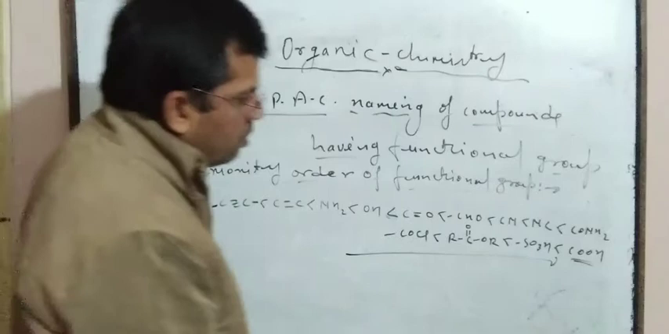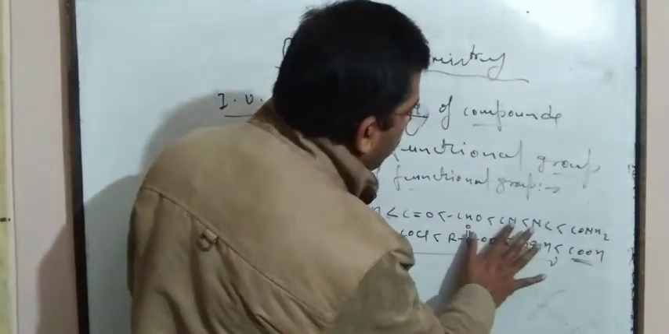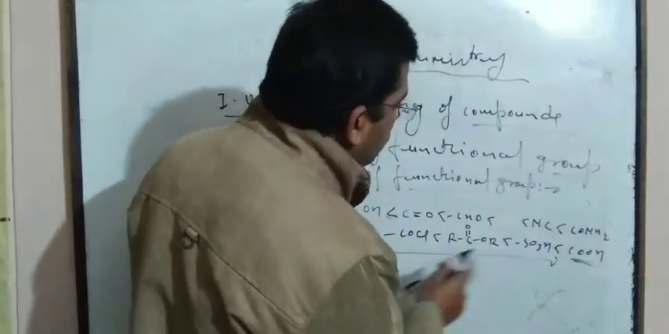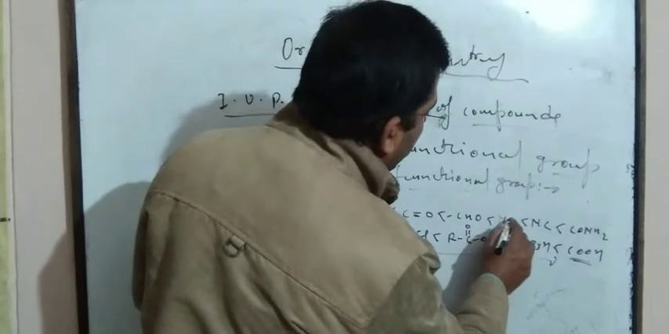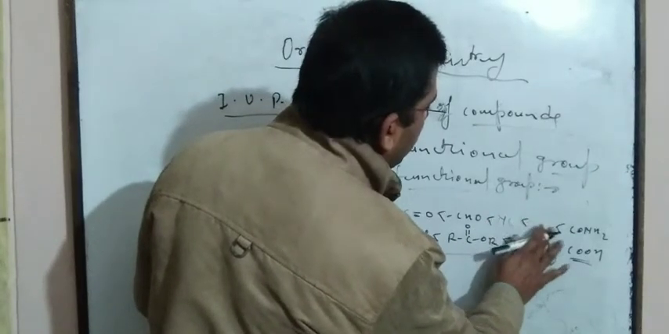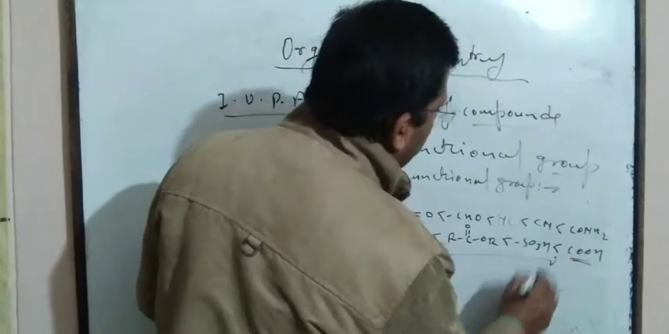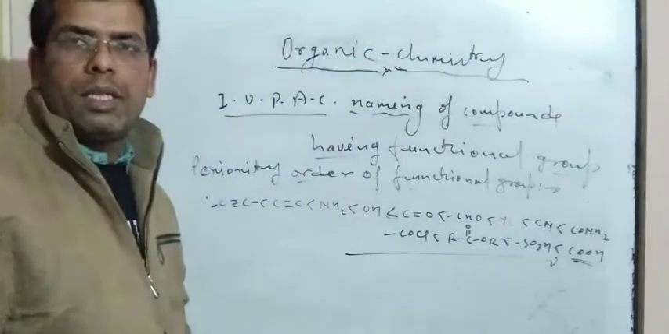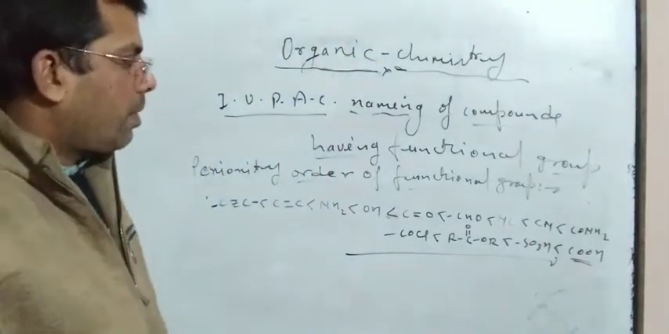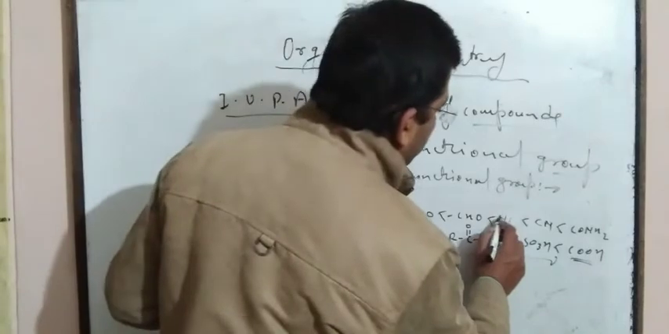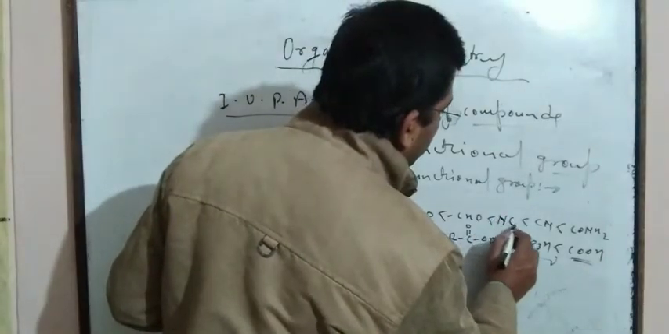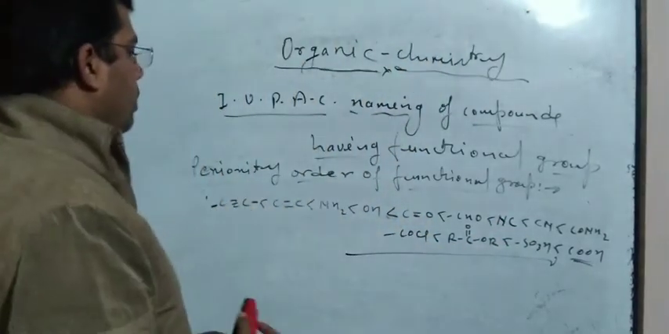Now dear students, one thing you should keep in mind. First here NC is taken, isocyanide NC, and then CN is taken. So you should keep it in mind.